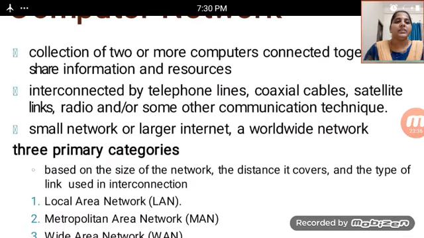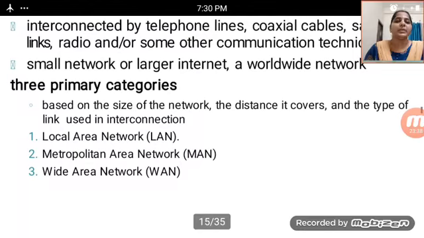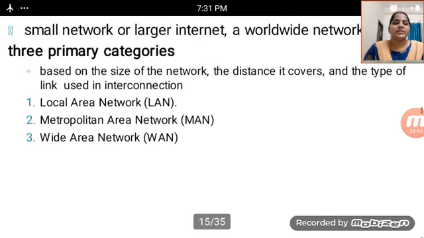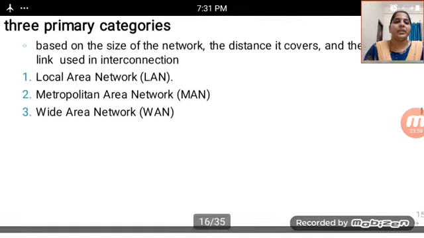And then there are three primary categories, based on the size of the network, the distance it covers, and the type of link used in interconnection: local area network, metropolitan area network, and wide area network. LAN, MAN, WAN are the three primary categories.